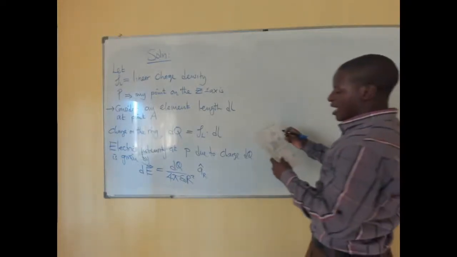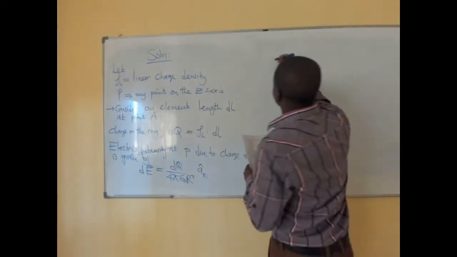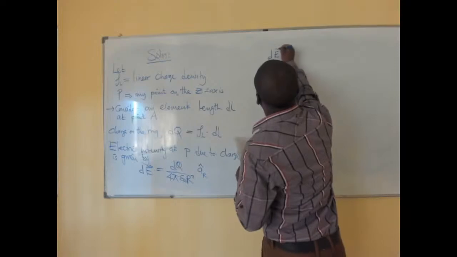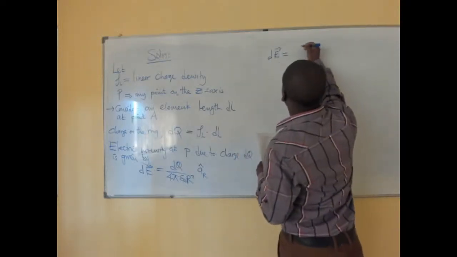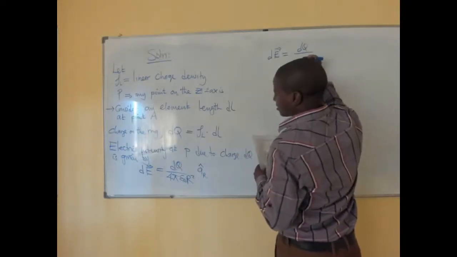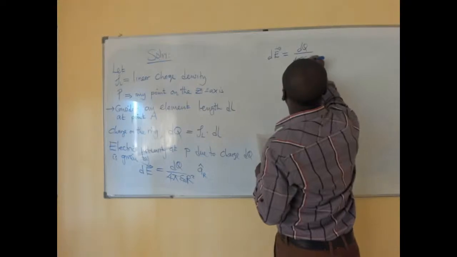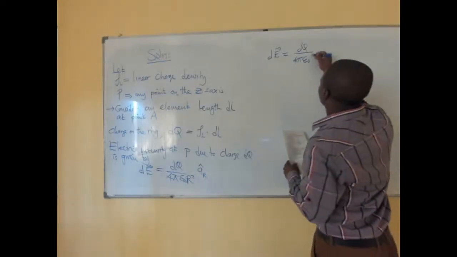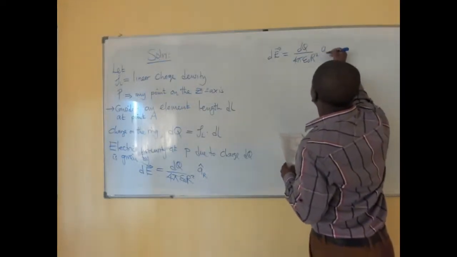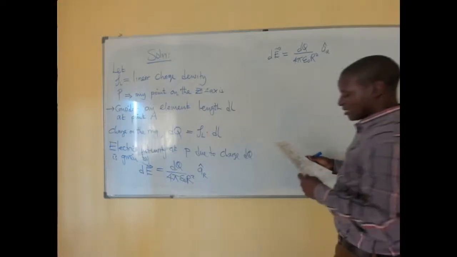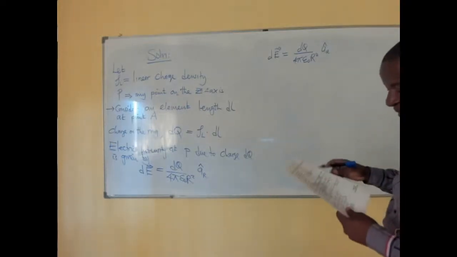So what we have is that dE is equal to dq over 4 pi epsilon 0 multiplied by r squared into the unit vector in the direction of r.